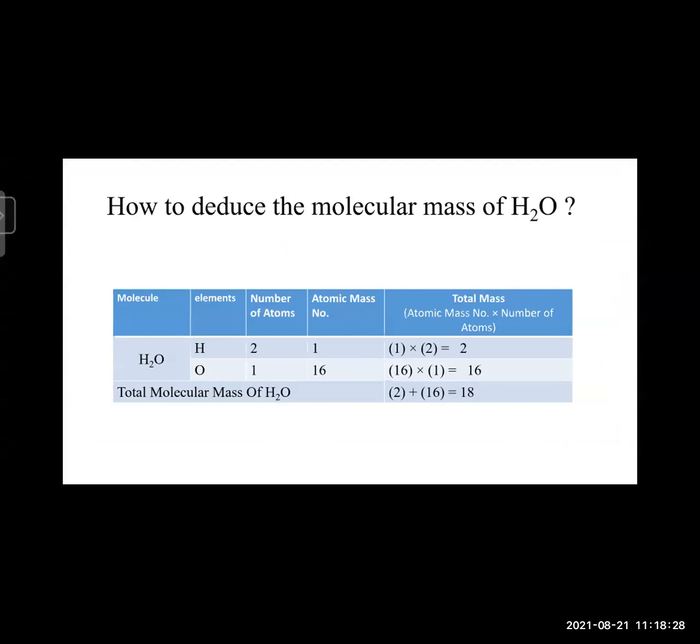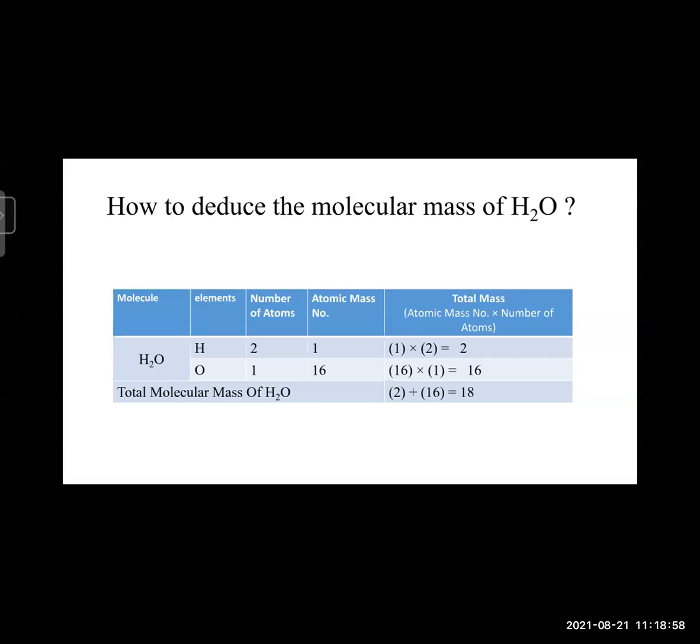Now here we have made it in a simpler form. Simply we can calculate: molecule, elements, number of atoms, atomic mass, total mass, and finally total molecular mass of water. Hydrogen, total 2 atoms are there.